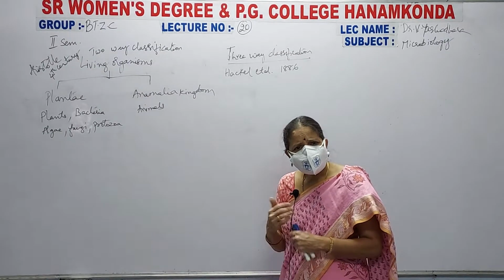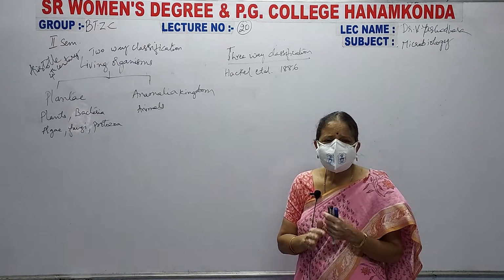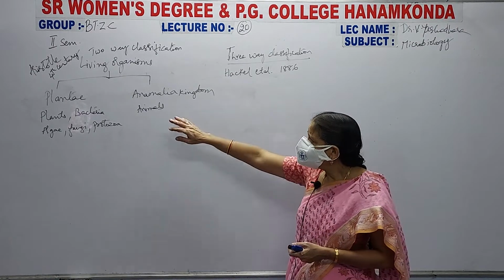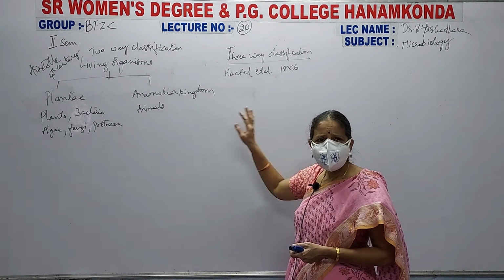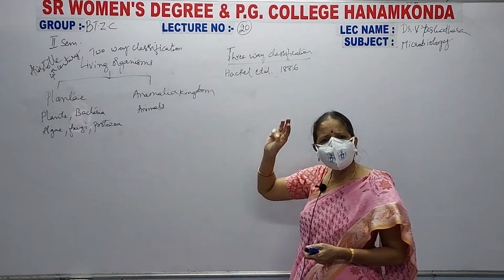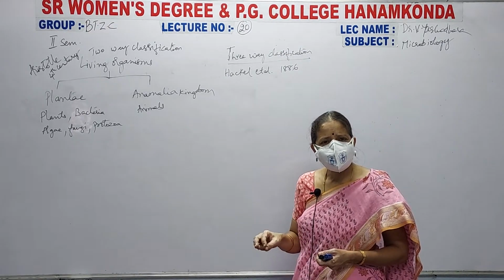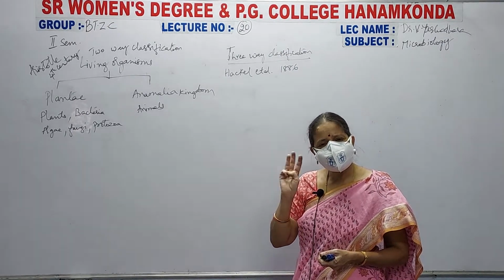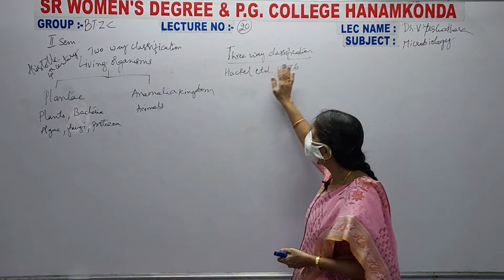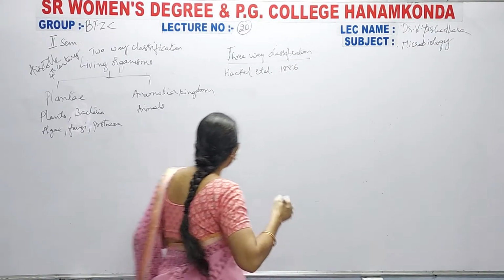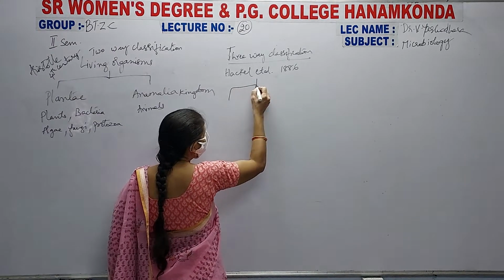Because of these differences, he was not satisfied with Aristotle's classification. He formulated a three kingdom classification, and as he classified the living organisms into three groups, it is known as a three-way classification.